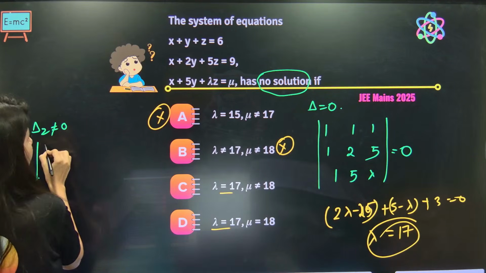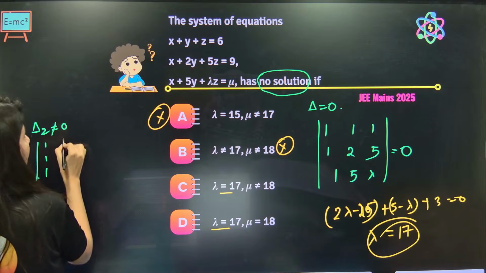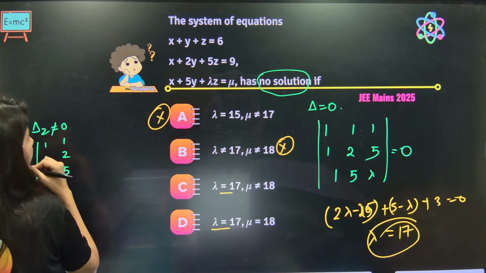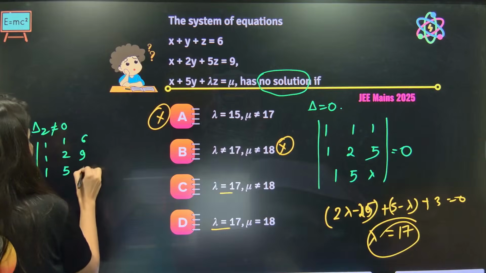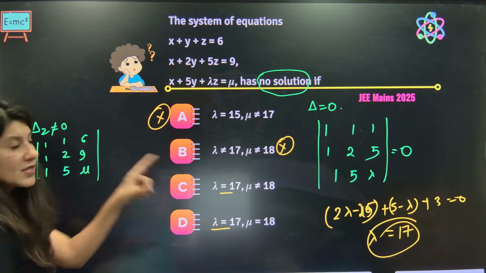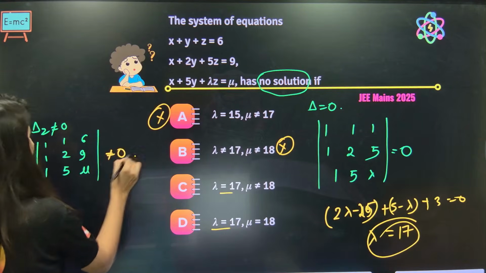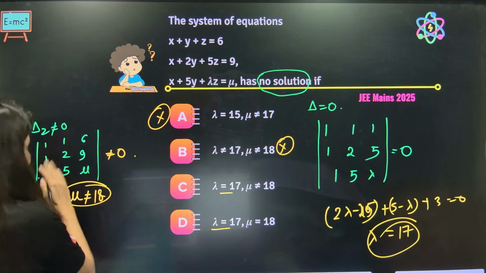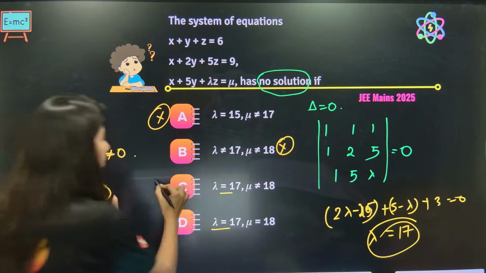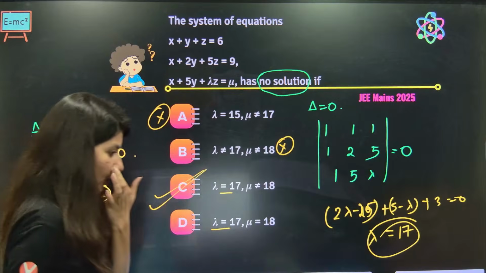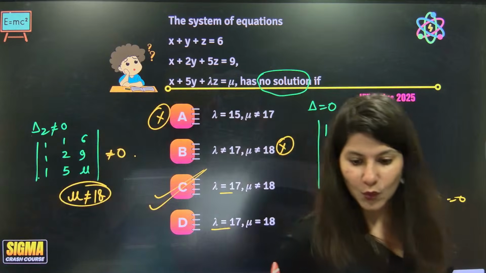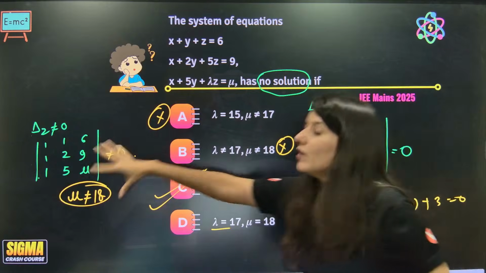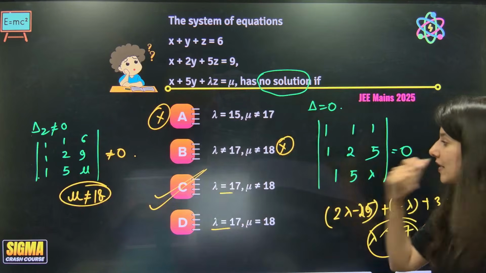Del z, correct? So 1, 1, 1, 1, 2, 5 and 6, 9, mu. Right? The third column will be replaced by the constants, because this is non-zero. Now if you solve it, you will get mu not equal to 18. So from this, you will get mu not equal to something. That means C will not be equal to 0. Okay. So I would not have solved this part. I would say, okay, lambda is 17.